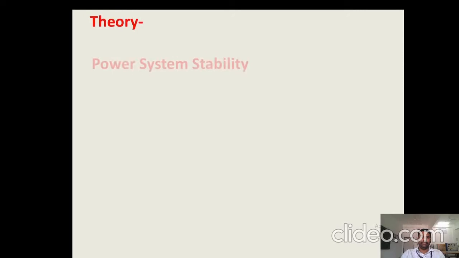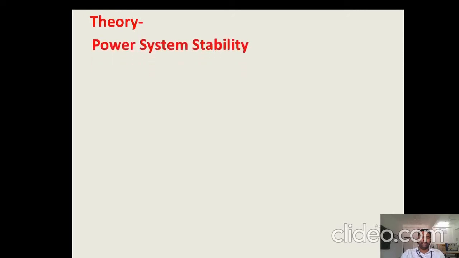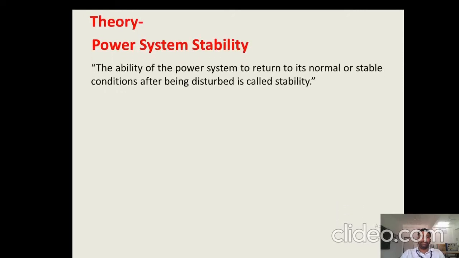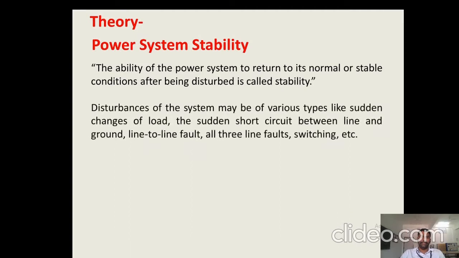Theory behind the experiment. We will start with power system stability. The ability of the power system to return to its normal or stable conditions after being disturbed is called stability. The disturbances in the power systems are like sudden changes of load, sudden short circuit between line and ground, line to line fault, all three line faults, switching, etc.